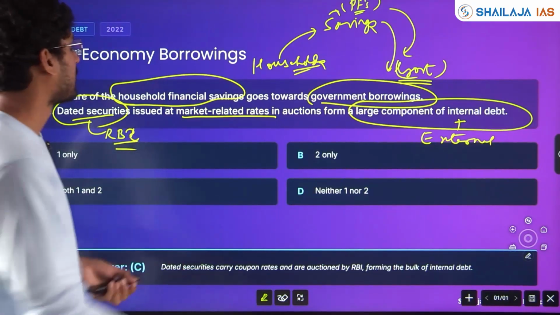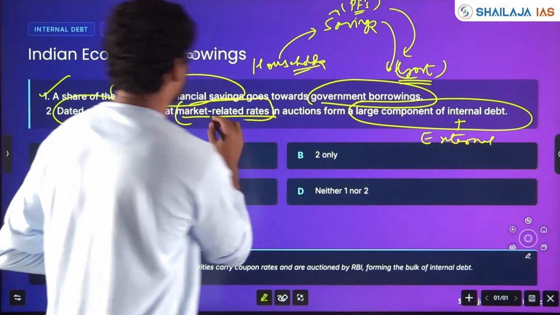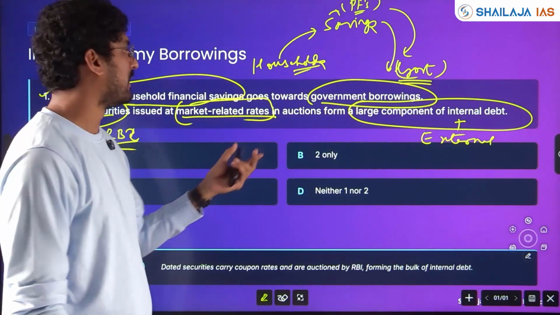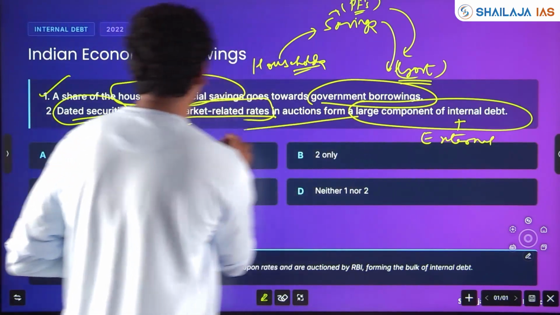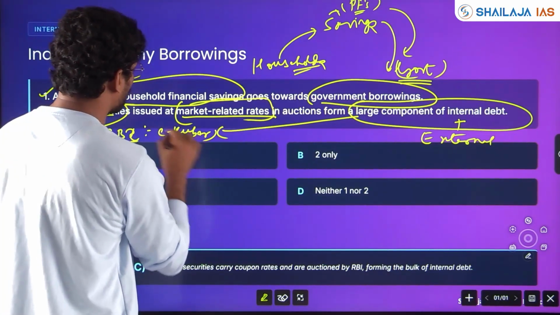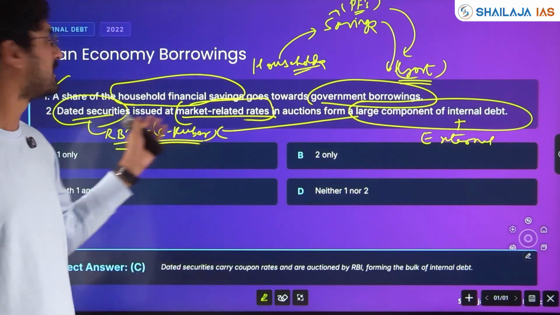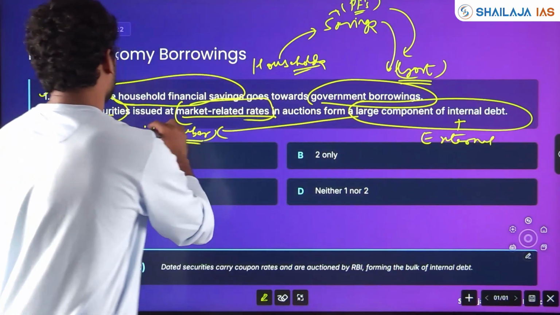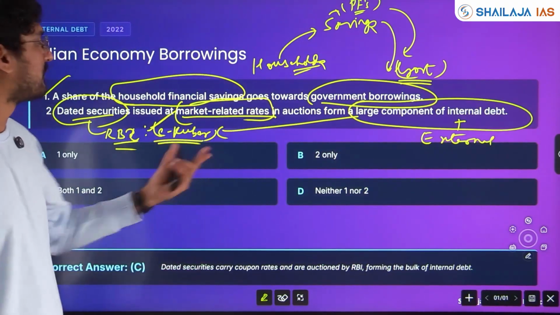At market-related rates. Okay. Repo, reverse repo, all these terms also become very important. They form a large component under the e-Kuber platform. There's an e-Kuber platform of RBI where market dated securities can be auctioned. How much does it form?